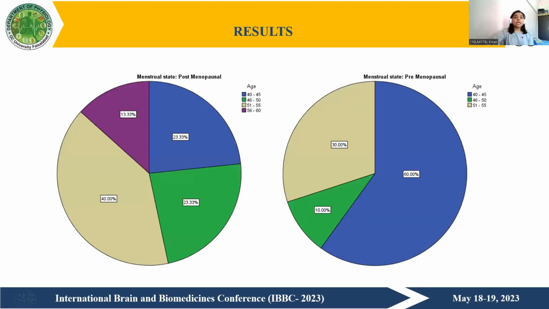Okay, this is the age distribution of our population. Among postmenopausal women, 40 to 45 years were 23.3%, 46 to 50 years were 23%, 51 to 55 years were 40%, and 56 to 60 years were 13%. And premenopausal women of age 40 to 45 years were 60%, 46 to 50 years were 10%, and 51 to 55 years were